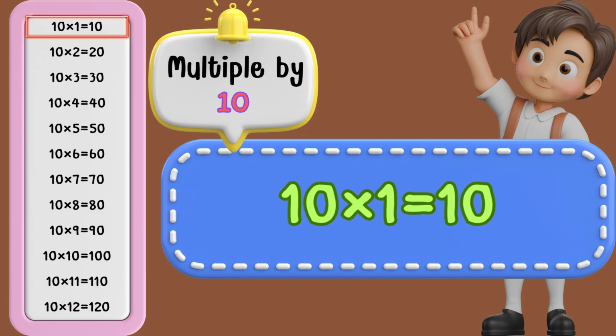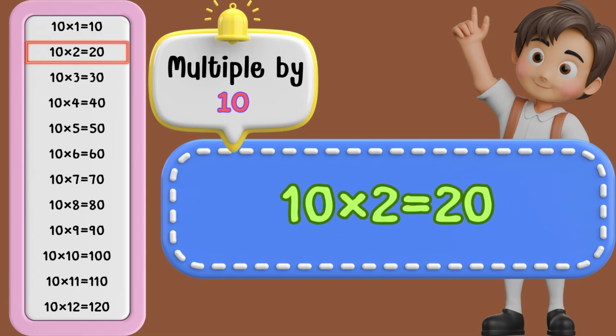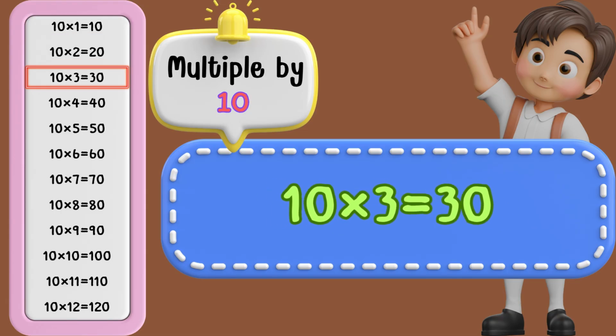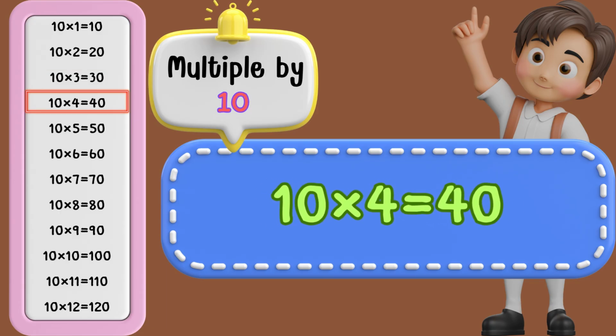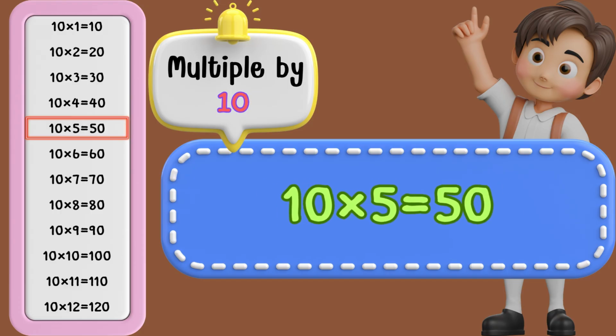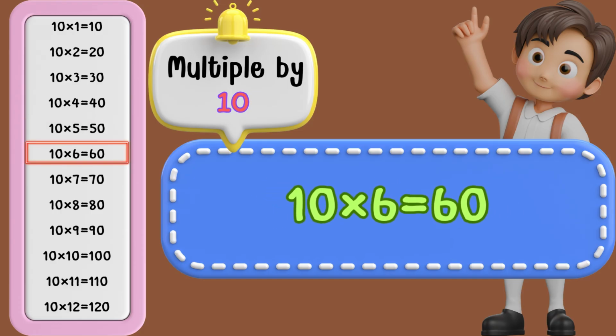10 times 1 is 10. 10 times 2 is 20. 10 times 3 is 30. 10 times 4 is 40. 10 times 5 is 50. 10 times 6 is 60.